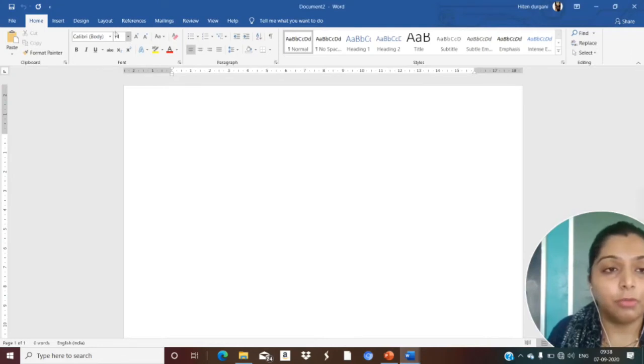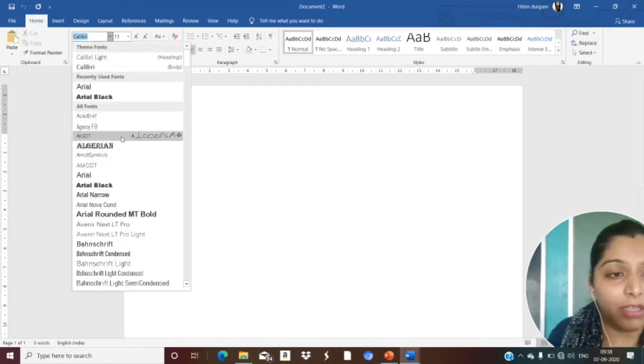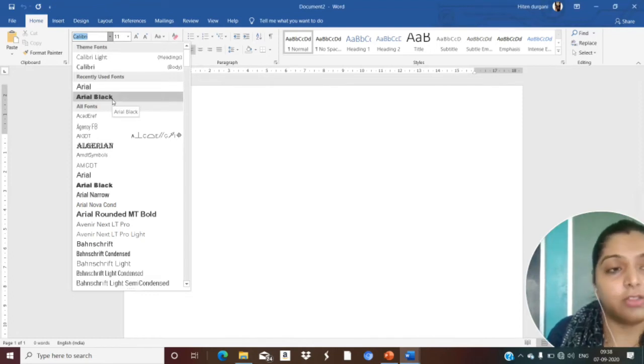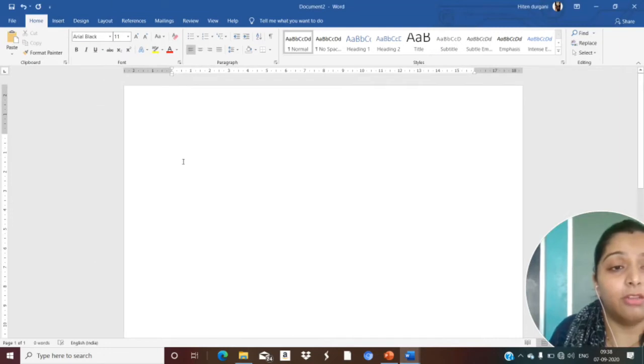This is a Word document. See, this is the Home tab which we have in the Word document. This is the Home tab, okay? See, it has been selected here. From this tab, we can change the font of the text. This is a theme font. If we want Arial Black, we can use that also.